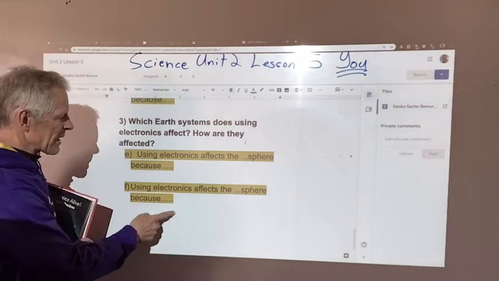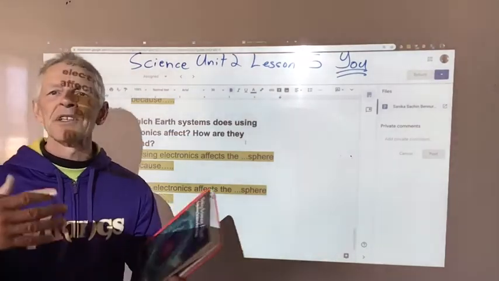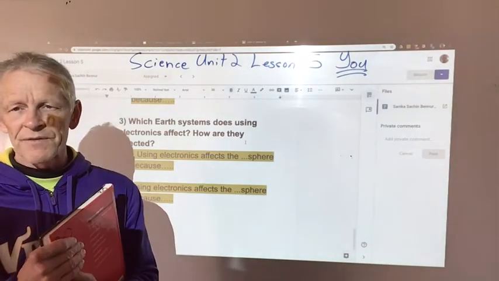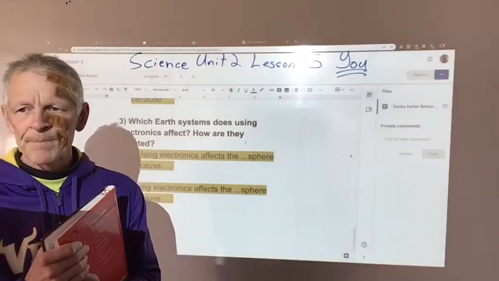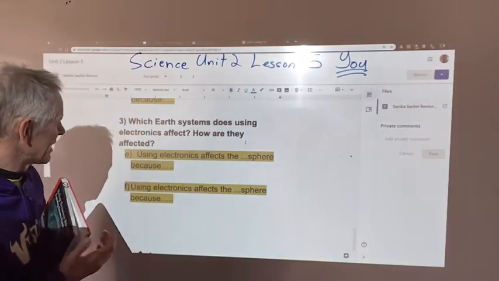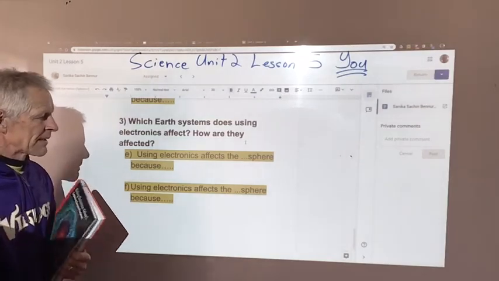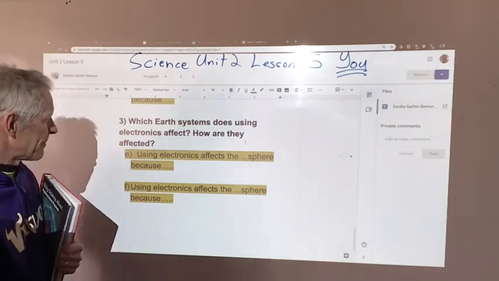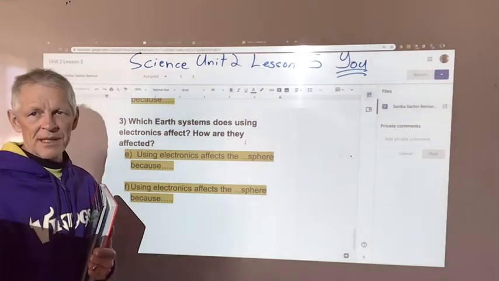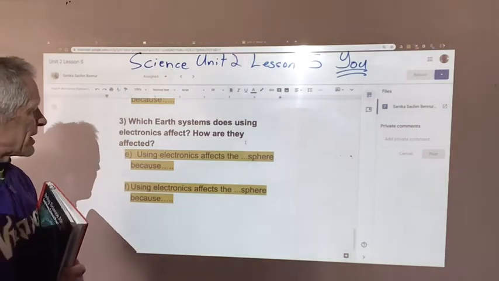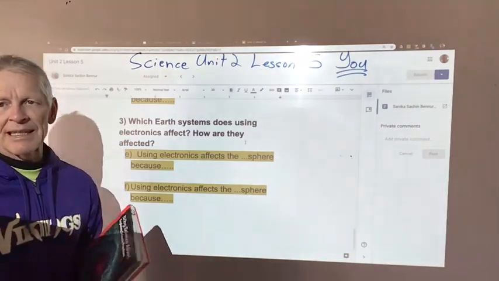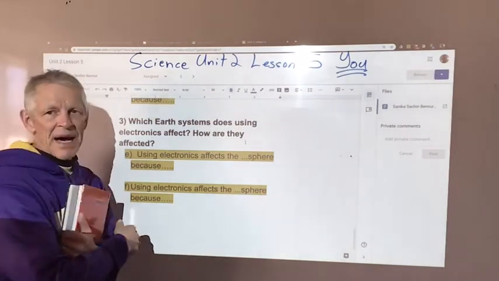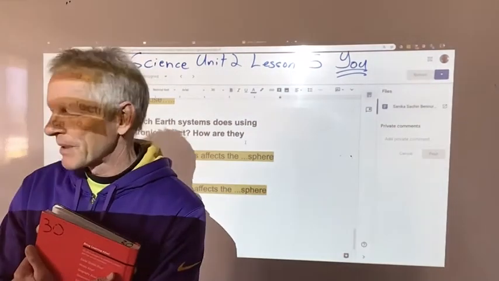Then using electronics, well, we have to mine those things, and we have to use machines. So using machines, they're burning fuel, probably fossil fuels, which affects the atmosphere. That's right, Jenny, it affects the atmosphere. So there we have it. And then the workmen, they get thirsty, so they're going to drink water, which would affect the hydrosphere. And all of this is going to affect the biosphere, because when we mine things, we're going to affect them by digging them up and taking their habitats away. We could also have a positive effect on them by planting them back again, and that would be a good idea, to put them back in there.